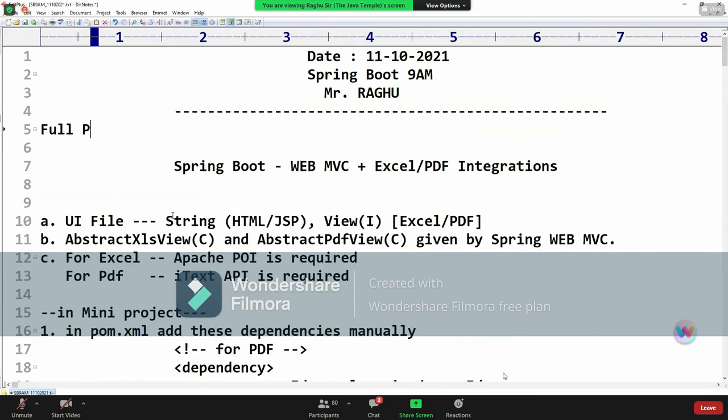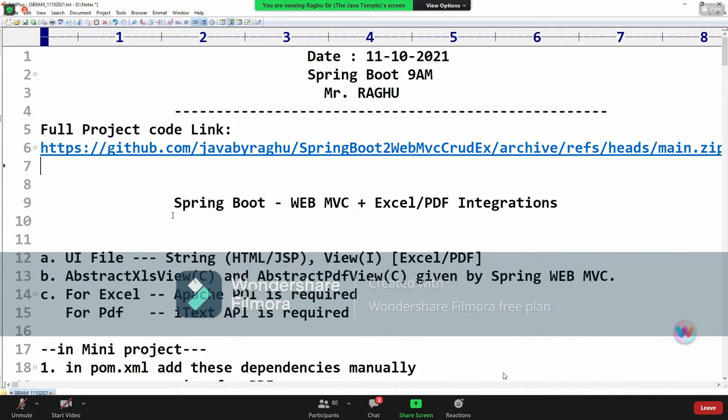Okay, select add. Next. Okay, so now package. Okay.